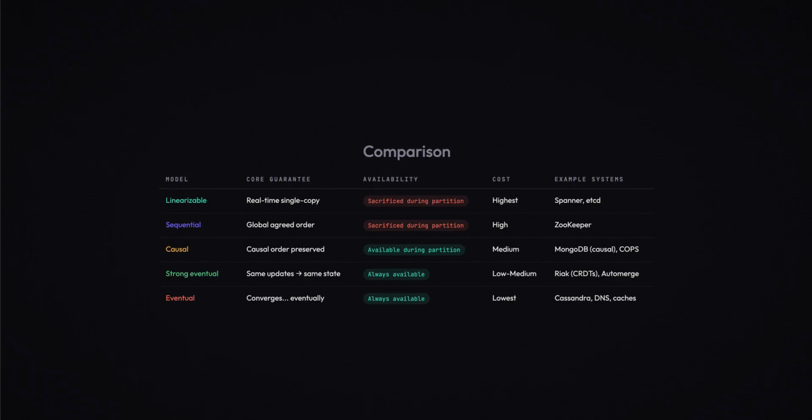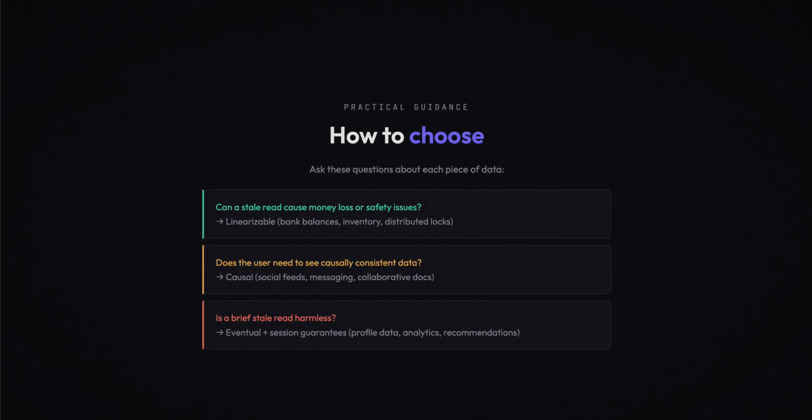So how do you choose? Ask these questions about each piece of data in your system. Can a stale read cause money loss or a safety issue? Then use linearizability. Bank balances, inventory counts, distributed logs, these need the strongest guarantee. Does the user need to see causally consistent data? Then use causal consistency. Social feeds, messaging threads, collaborative documents: the user needs to see causes before effects.